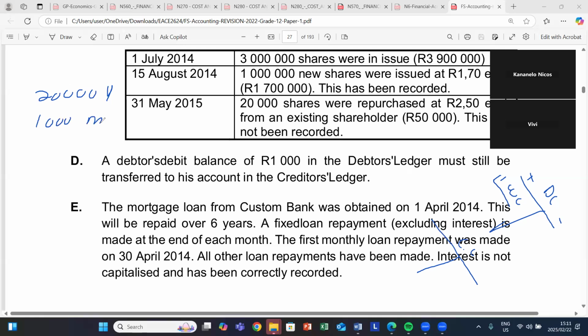So if you are owing me 1,000 rand, I cannot expect you to pay me 1,000 rand, right? Because I have a huge debt in which I'm owing you. The best way in which I can do this thing is by saying that, okay, since I owe you 20,000 rand, there's no need for you to pay me.